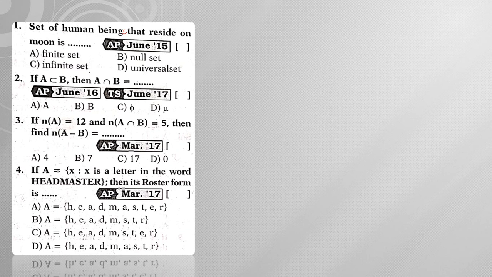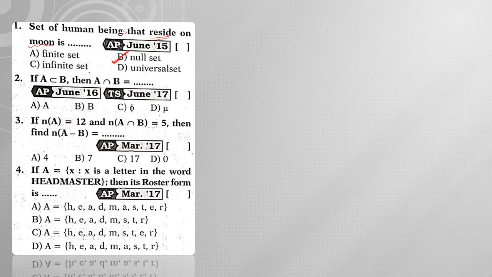So is there any person who is living on the moon? So there are no persons who reside. Reside means nothing but living. So there are no persons who are living on the moon, so hence it is a null set. Null set means it contains no elements. Right, next moving on to question number 2.